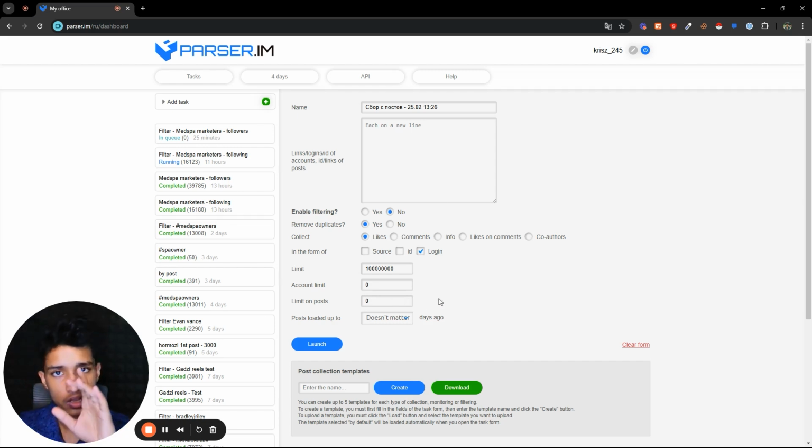Make sure that the person who posted the post you're putting the link for here doesn't have the verified badge, or it's only going to scrape like 13, 20, 50 leads, and then it's going to stop. So make sure that they don't have the verified badge, and then you just click on launch.